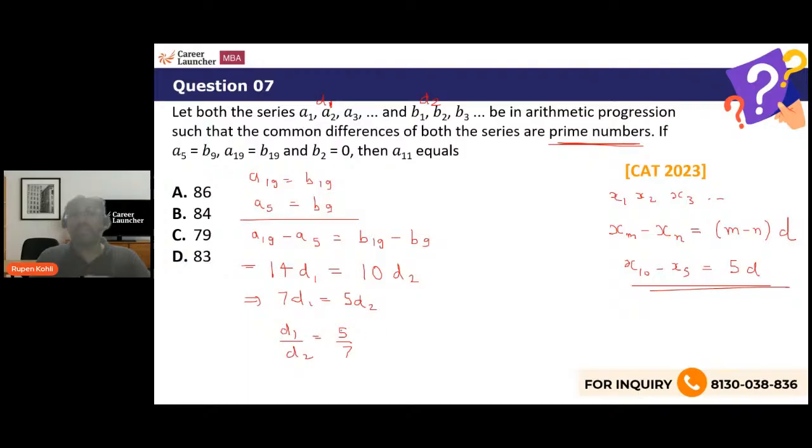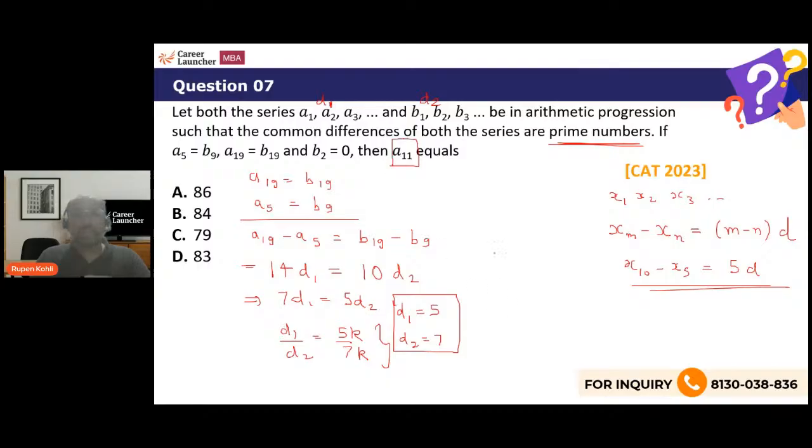They can only take this value. In general, D1 is like 5k and D2 is like 7k. K can only be 1. If you take any other value of k except 1, D1 and D2 will no longer be prime numbers. So we conclude that D1 must be 5 and D2 must be 7. This is our conclusion. Now we have to find A11.